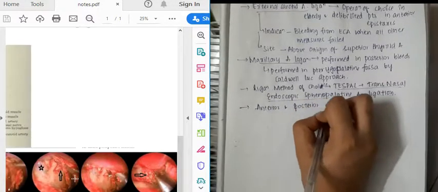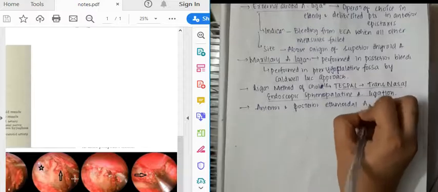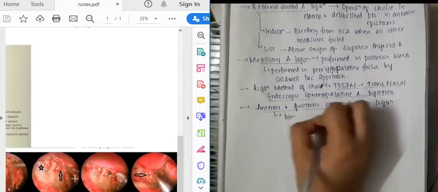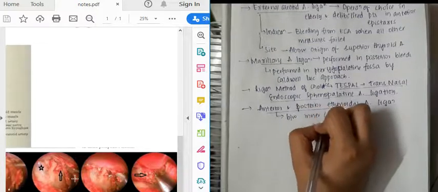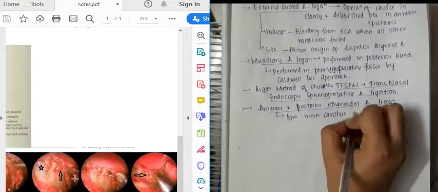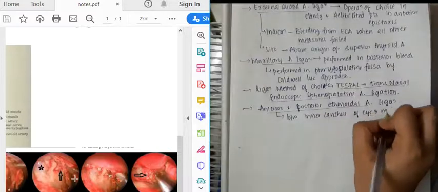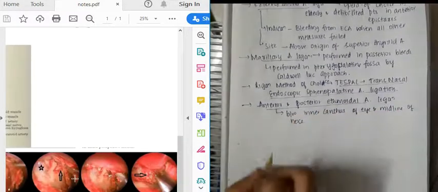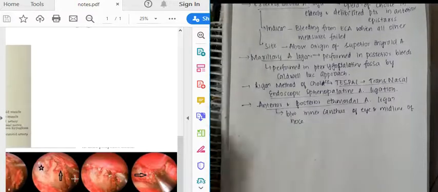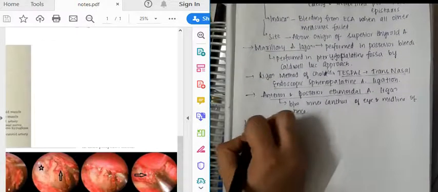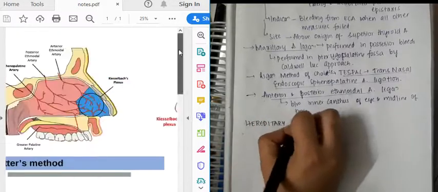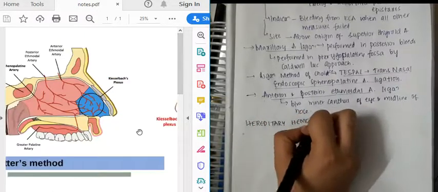It is most important. Then you have one more, which is anterior and posterior ethmoidal artery ligation, which can also be done between the inner canthus of the eye and the midline of the nose. Through the inner canthus of the eye and midline of the nose, you will have to ligate the anterior ethmoidal artery.